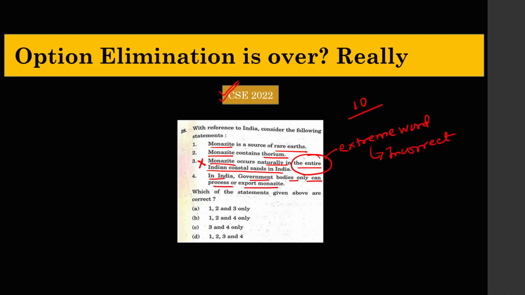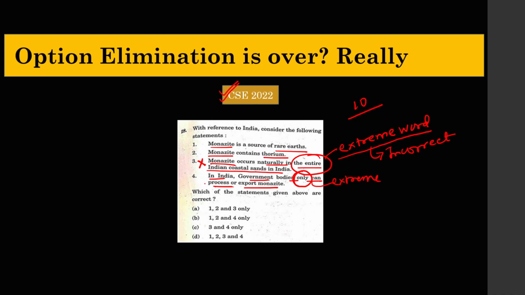Here also the word only is an extreme word. So even this has a high probability of being incorrect if you follow this rule blindly.